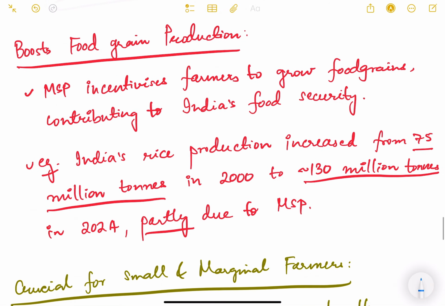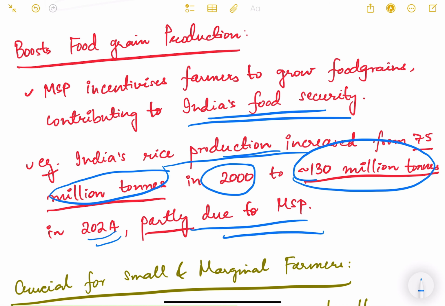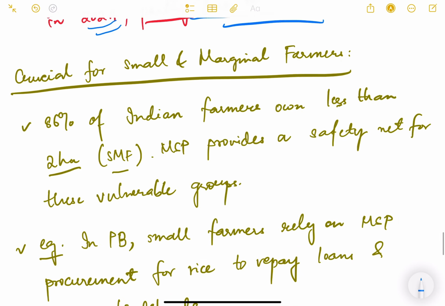So this is the benefit of MSP. It boosts food grain production. Original intention of MSP was to incentivize farmers to grow food grains because of lack of food security in our country at that time. It incentivizes farmers to grow food grains, contributing to India's food security. Example, India's rice production increased from 75 million tons in 2000 to 130 million tons in 2024, partly due to MSP. So it incentivizes farmers positively in that way.